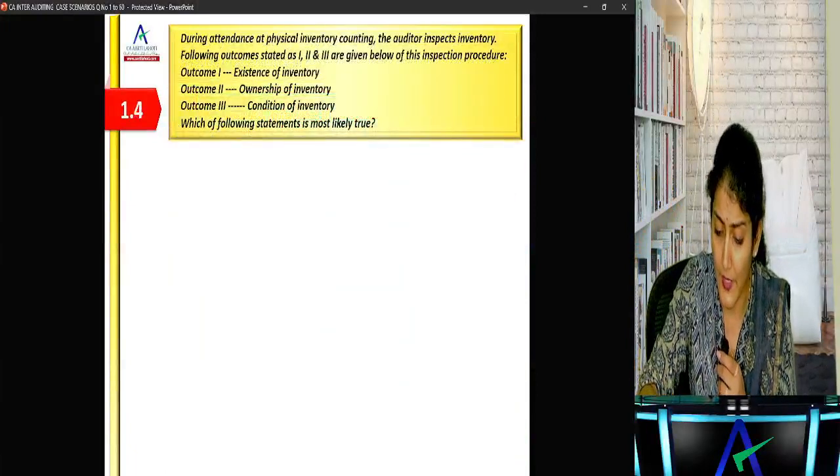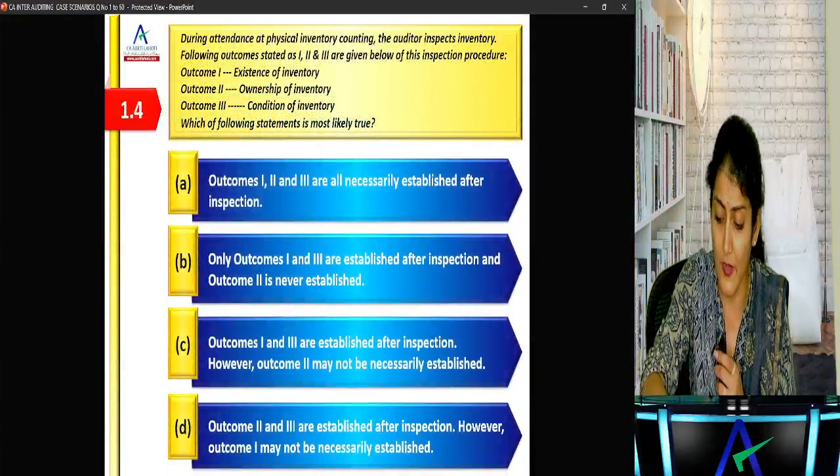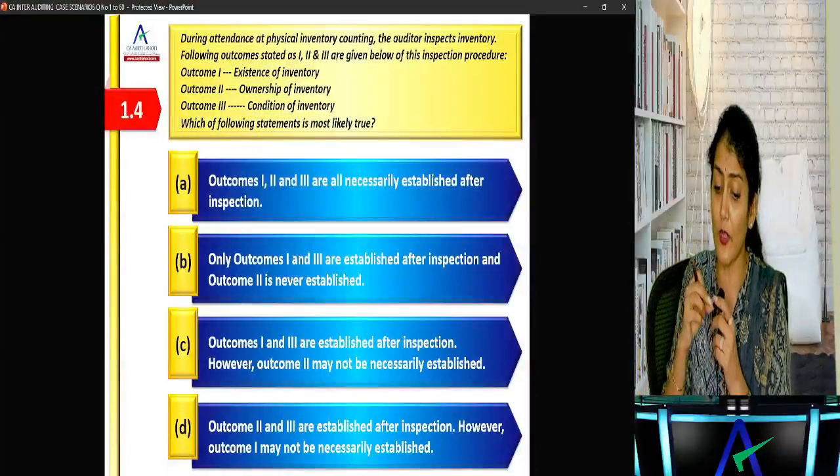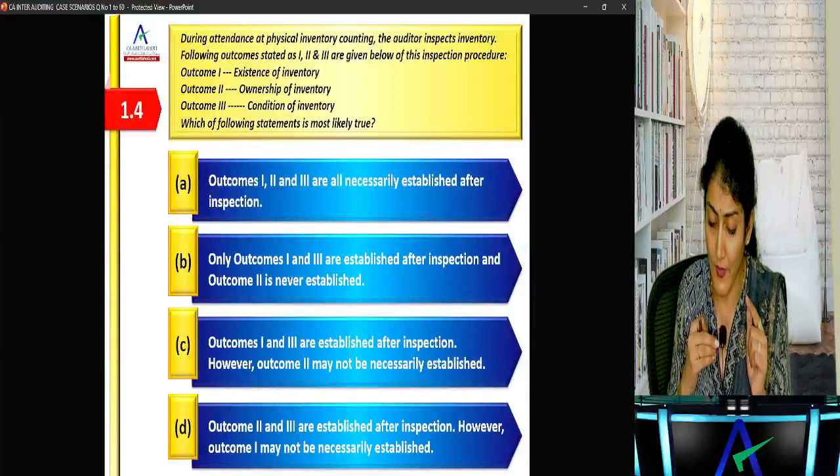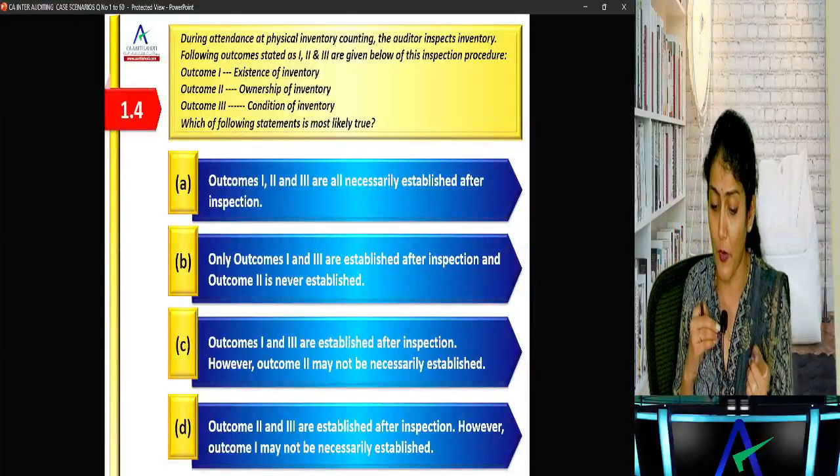Now, during attendance at physical inventory count, the auditor inspects the inventory. The following outcomes are given for his inspection procedure. Outcome 1, existence. Outcome 2, ownership. Outcome 3, condition.